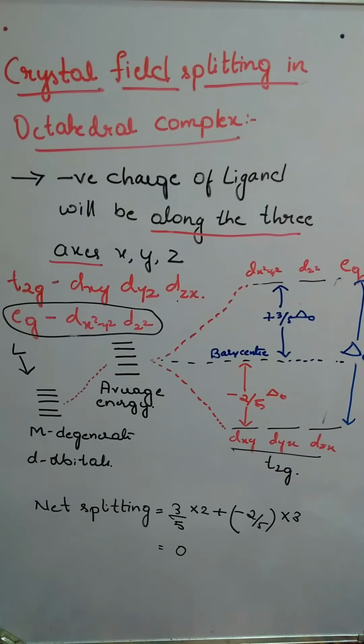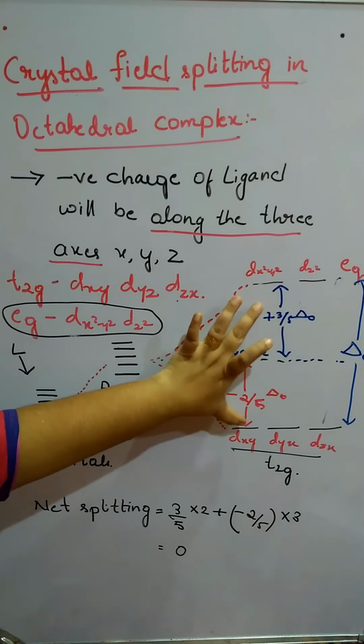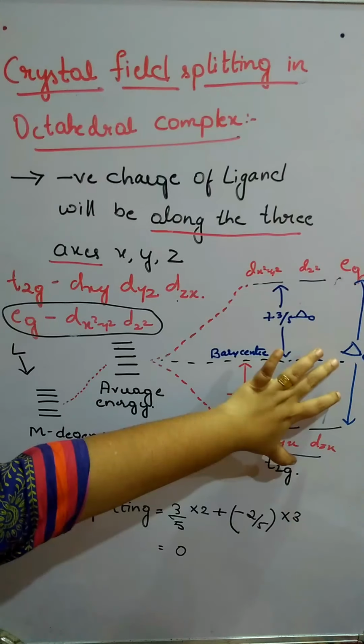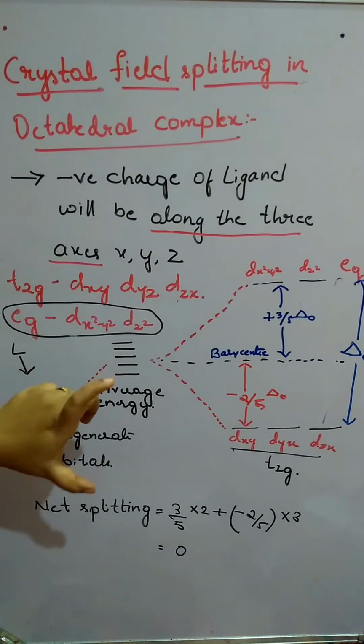The magnitude of the splitting energy depends upon the nature of the ligand. We have already discussed that. The nature of the ligand is very, very important. If it is a strong field ligand, then delta O, the crystal field splitting in an octahedral complex, will be more.